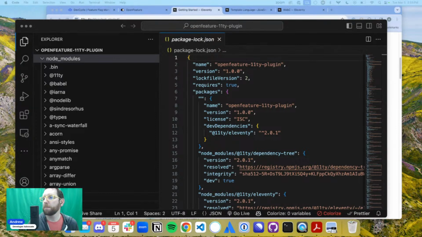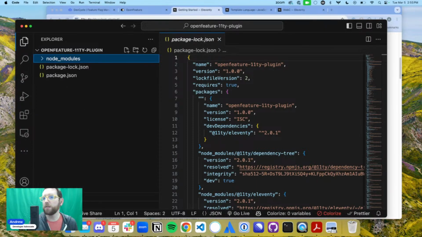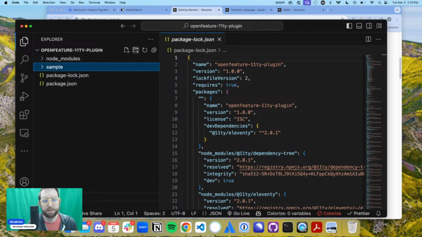So, if we're going to start playing around, the first thing we're going to need to do is get a sample Eleventy project set up that we can use to see how our plugin works. And to do that, I'm going to create a new folder in here. I'm going to call it sample. And I'm going to do the same process that I just did.